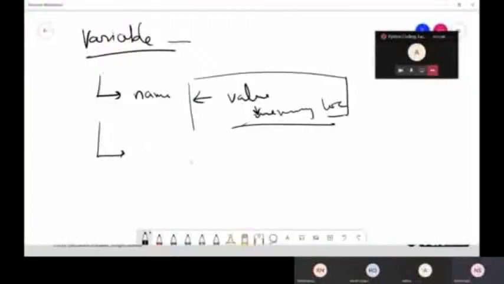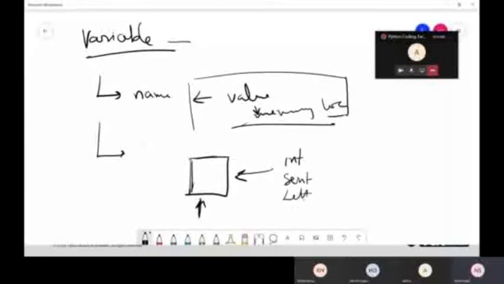So what happens is, a variable is nothing but a location or a storage, and you're putting something into it. It can be an integer, a sentence, a letter, or anything. A very big list of numbers, like 1, 2, 3, 4, can be a variable as well.